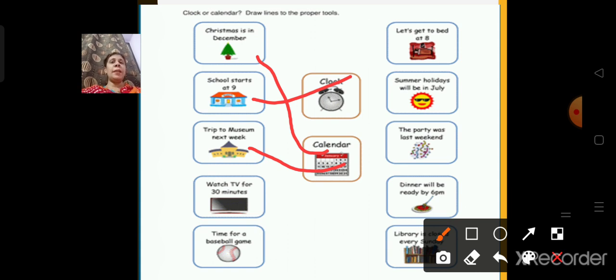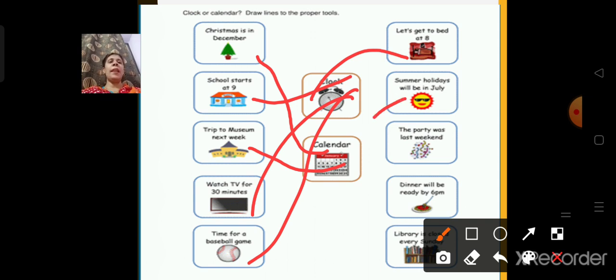Watch TV for 30 minutes. What is used for that? Clock, because it is time. Time for a baseball game. So again it is a time. Let's go to bed at 8. Again it's a time. Summer holidays will be in July.